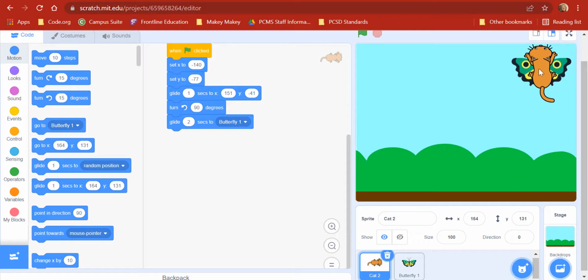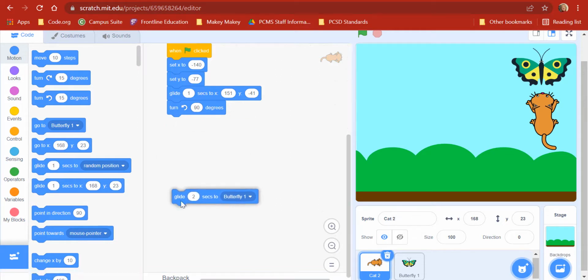And you know what? I don't like that he's right on top of it. He just wanted to come and say hi. So let's have him go here. And let's have that butterfly rotate also. Okay? So I have this guy. Instead, I want him to go to a certain position. So he's not going to glide to the butterfly.